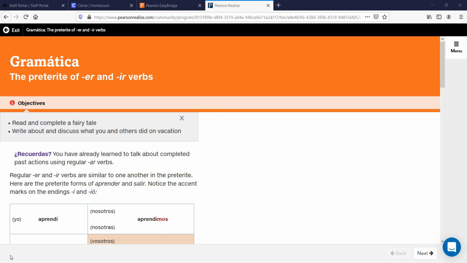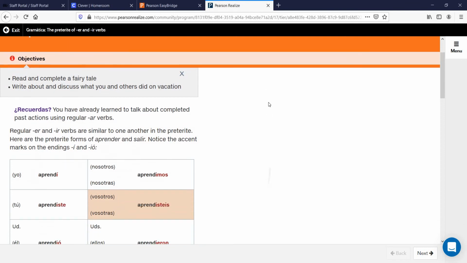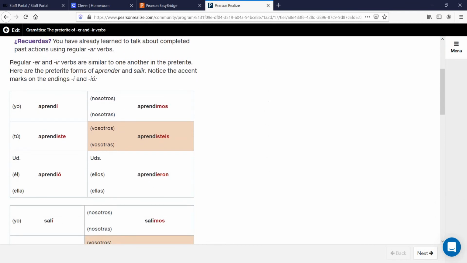Now, regular ER and IR verbs are similar to one another in the preterite or past tense. And you see on your page how to conjugate, or change those endings, to correctly conjugate the verbs in the past tense. So we have the verb aprender, and I always say in class that an apprentice learns a trade. So aprender means what? You remember?